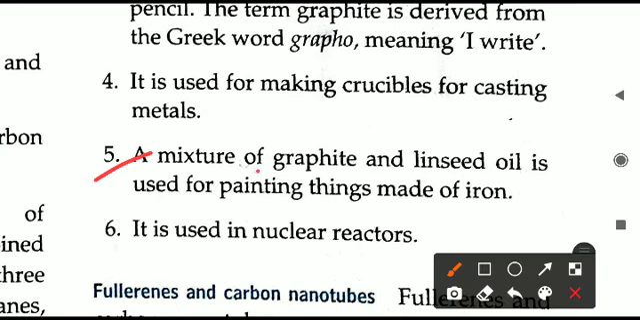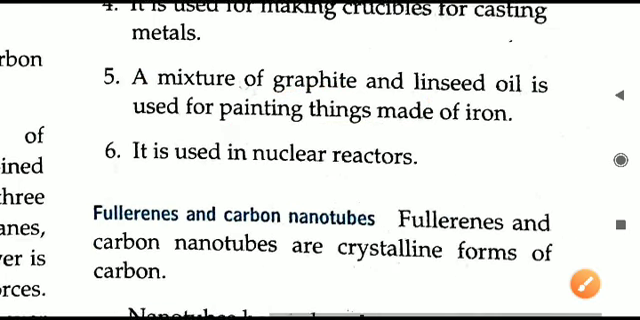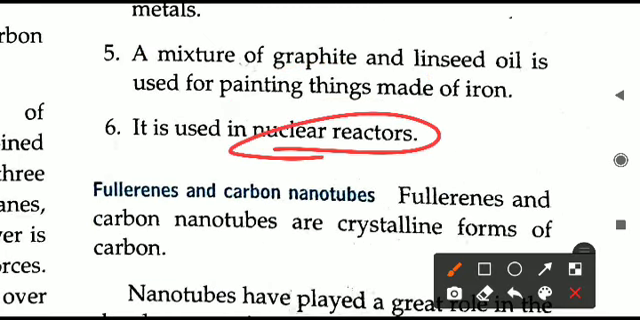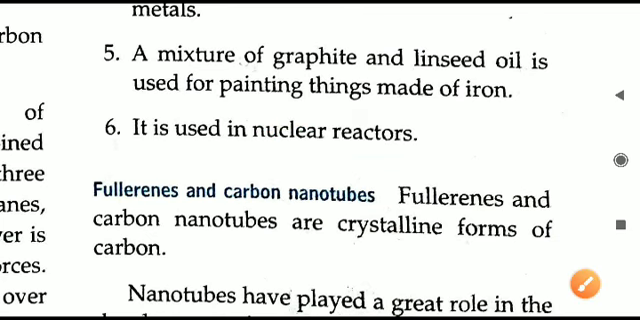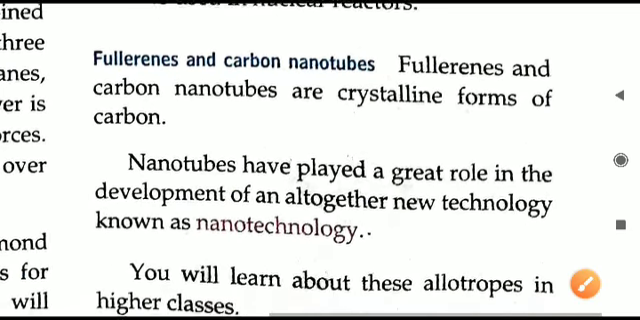Next, point 5: a mixture of graphite and linseed oil is used for painting things made of iron. You mix linseed oil with graphite, and it is used for painting iron objects. Graphite is also used in the nuclear reactor. In nuclear reactions it is used.